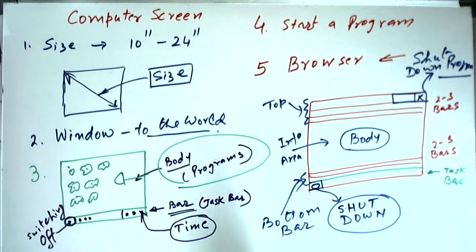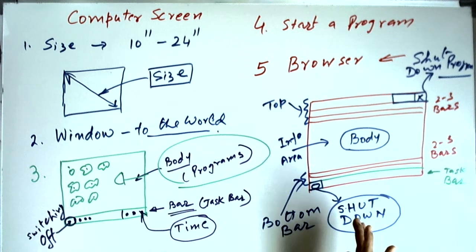And then if you want to do any other things, most of the other things you can do by single left click. Most of the time we use the left click of the mouse. So understand in this aspect, the basic screen has bars. There are top bars and there are bottom bars. And in between is the body where the information will come.